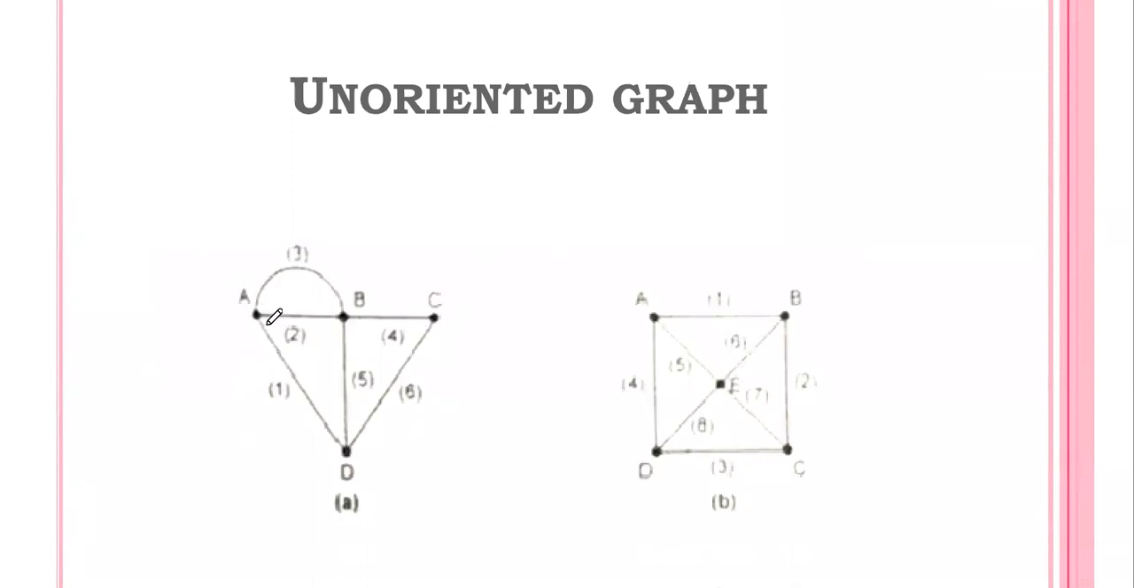This is also one graph. Here you see A, B, C, D, 4 nodes, and there are 6 branches. Branches are there, but in the branches the current direction is not mentioned. So this type of graph is called an unoriented graph. Similarly, you see this graph. Here A, B, C, D, E, 5 nodes are available, and branches are 1, 2, 3, 4, 5, 6, 7, 8 branches. In this graph also the current direction is not mentioned, so that type of graph is called an unoriented graph.